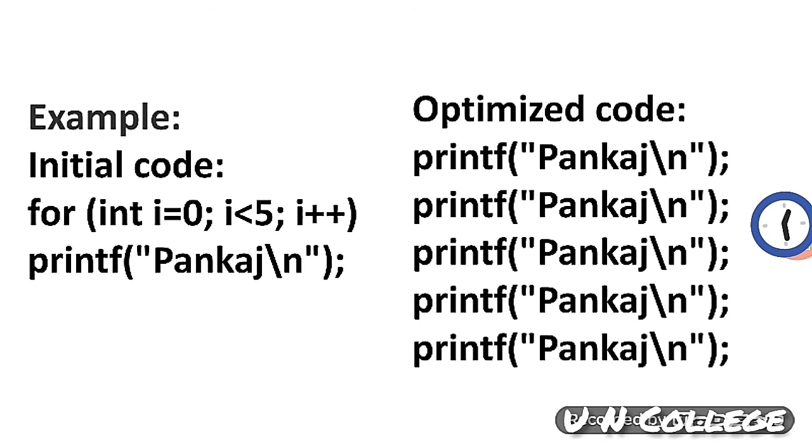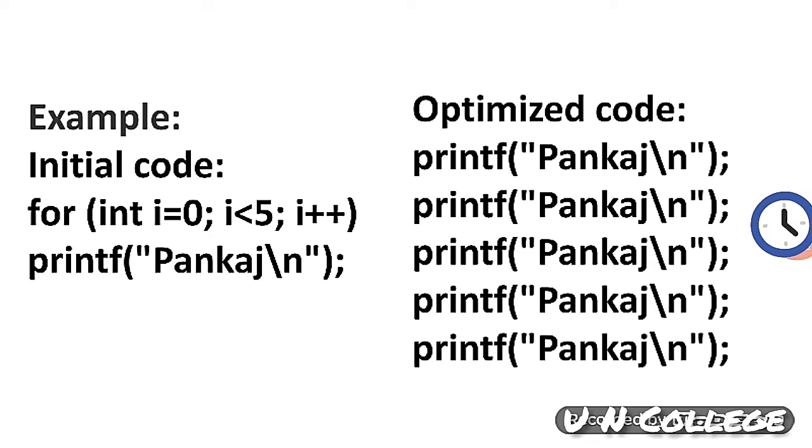Here I have used one example of loop unrolling so that you will be clear on this concept. Let the initial code be for i equal to 0, i less than 5, i plus plus, and in the for loop I have used the statement printf Pankaj. Okay, you may use any name, no problem, hi, hello, whatever. Then instead of using this loop, we can write printf Pankaj only 5 times, because the loop will be continued for 5 times and we need to display the output 5 times.